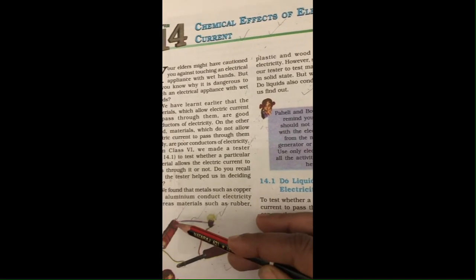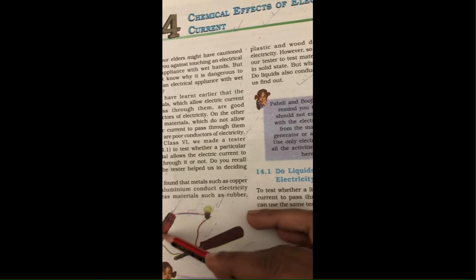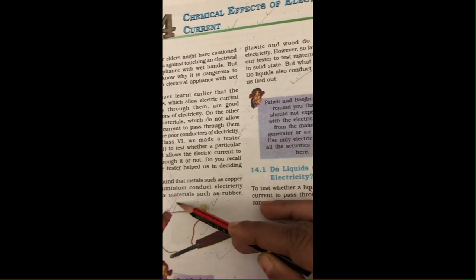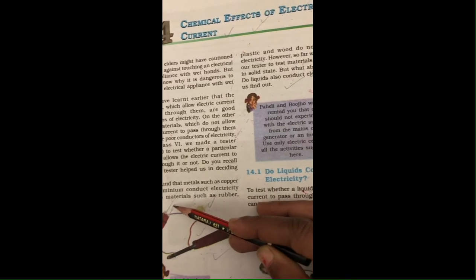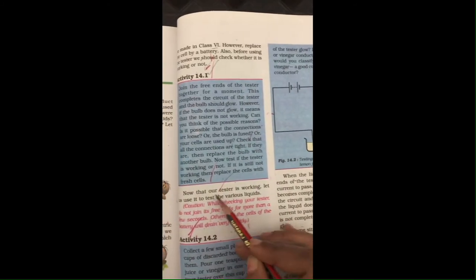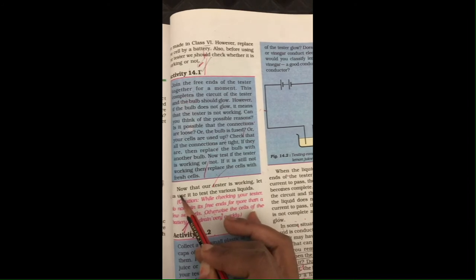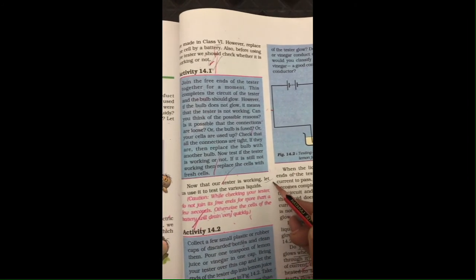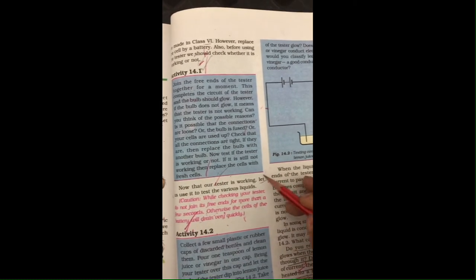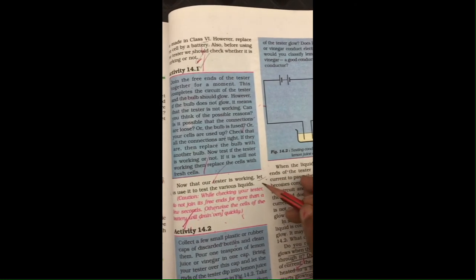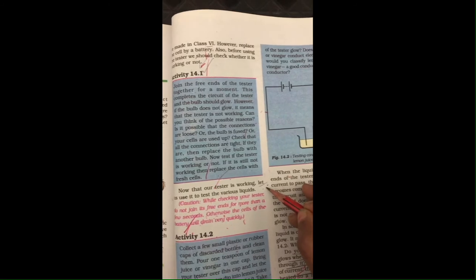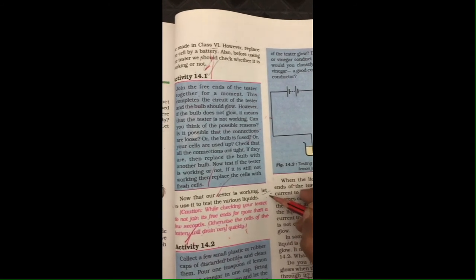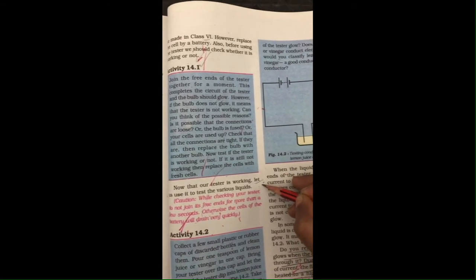And third, maybe the cell you are using is totally used up, so you have to replace your cell. Clear? Now that our tester is working, let us use it to test various liquids. If you have checked the proper working of the tester, then you can use it for checking the conduction of other liquids.